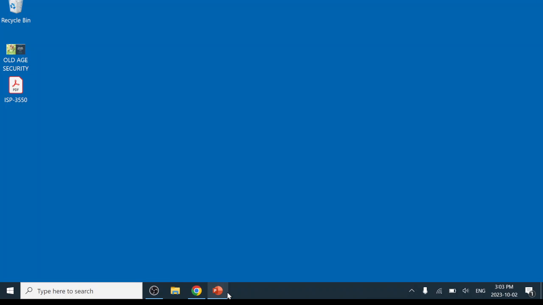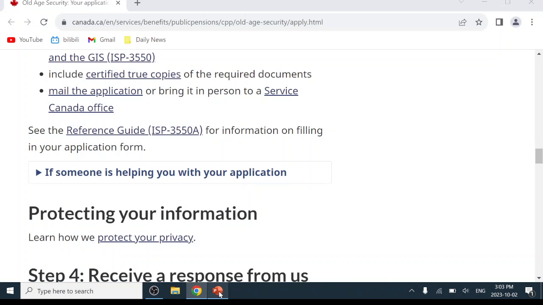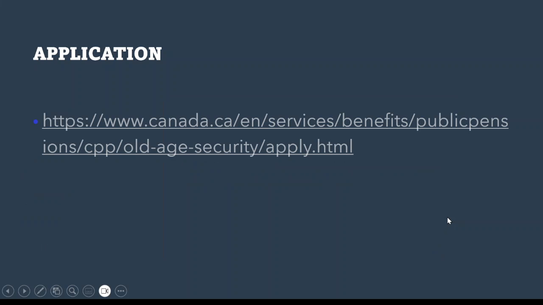Okay, so that's all for the OAS and a little bit about the GIS. We talked about the facts and information like who can apply, how much you will receive, how to use the OAS estimator, and step by step how to fill in the form.